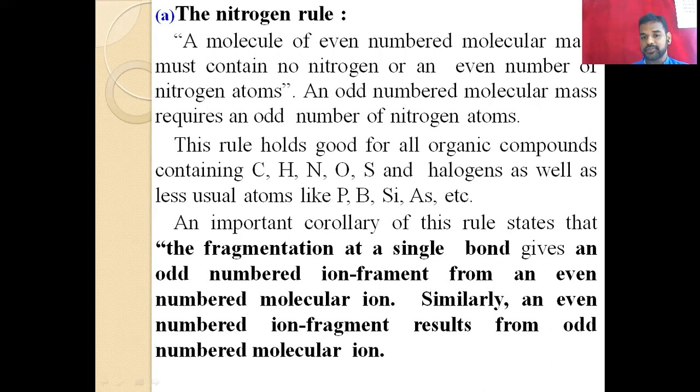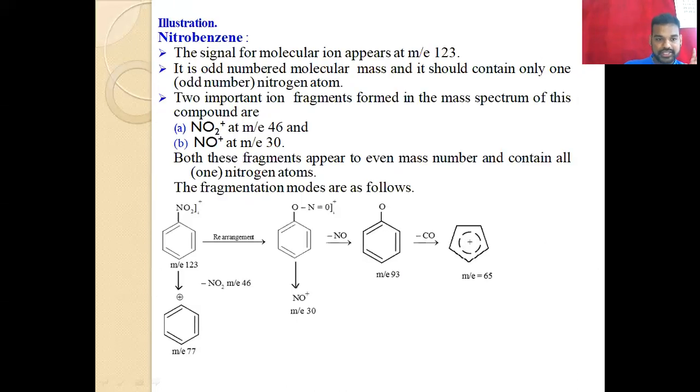The condition is that they must have single bond cleavage, which gives an odd-numbered ion fragment from an even-numbered molecular ion. That means if the parental ion has an odd molecular mass, then it gives an even-numbered fragment. So this is the parental ion.